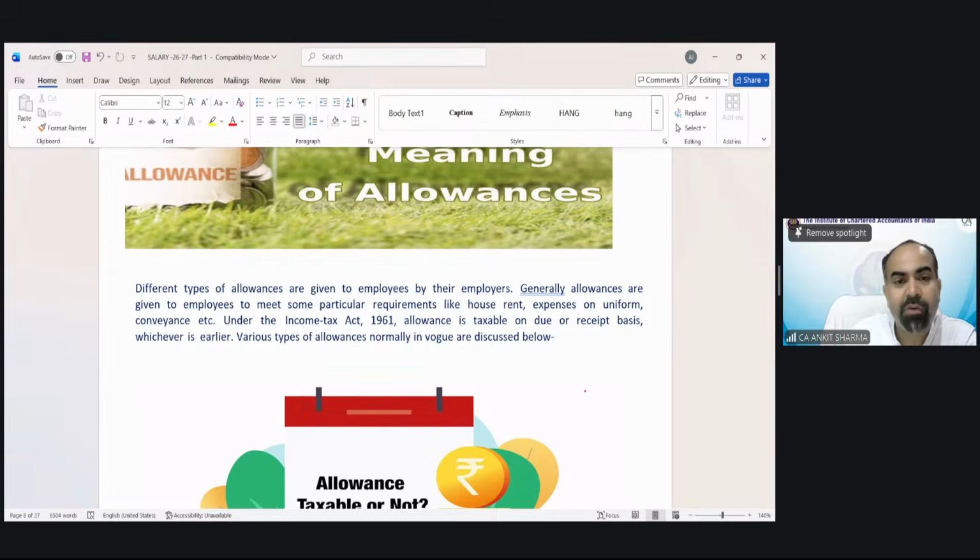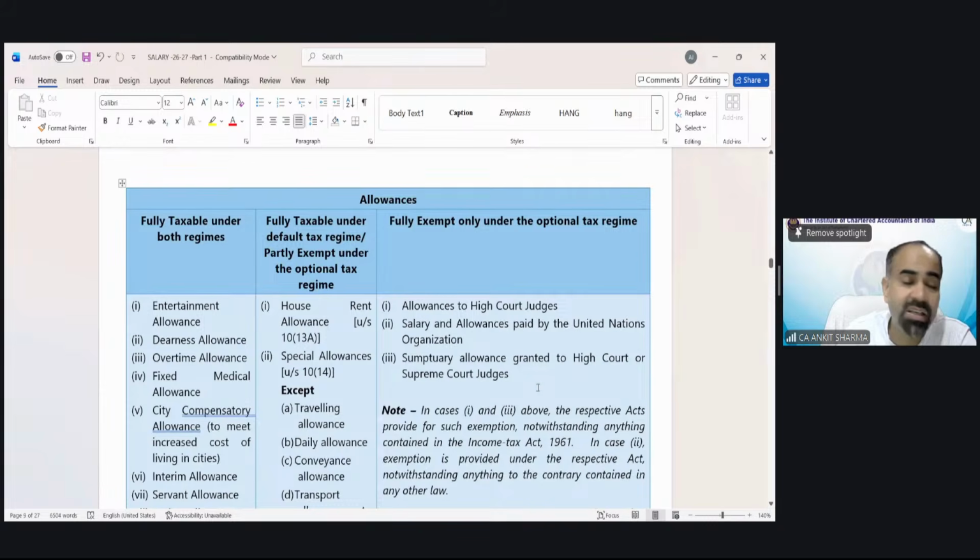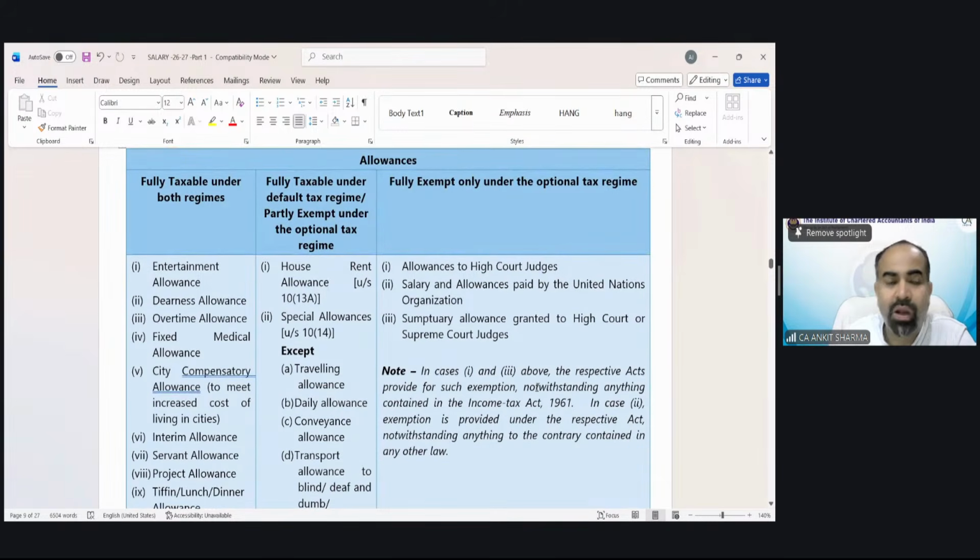Different types of allowances are given to employees by their employer. Generally, allowances are given to employees to meet some particular requirements like house, expense on uniform, conveyance, etc. Some are taxable, some are exempted. How it's going to be taxed or exempted, you can see with the help of this chart. Allowances would either be fully taxable under both regimes. If you receive any of these allowances, they are going to be taxed under both regimes, 100%.